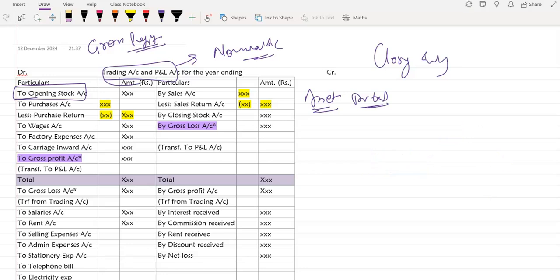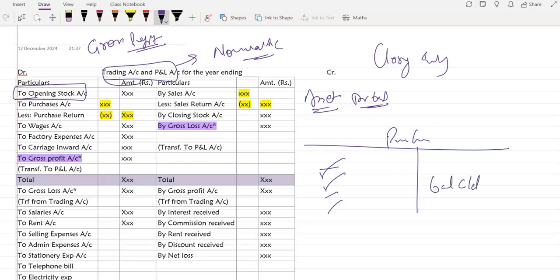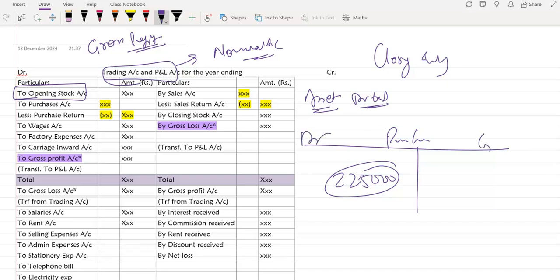Yes, ma'am. Next, all the expenses have a debit balance. Is that right? When we prepare the purchase account, all the transactions are recorded here, and then we just write balance c/d. But now, since it is the end of the year, we are not going to do balance c/d to carry forward to the next month, because it is the end. So if, let's say, here I have 2,25,000 rupees as the total value of purchases recorded throughout the year, and I need to close this account, I can write here by trading account. If I do that with the same amount, 2,25,000, both sides will be equal and the account will be closed.